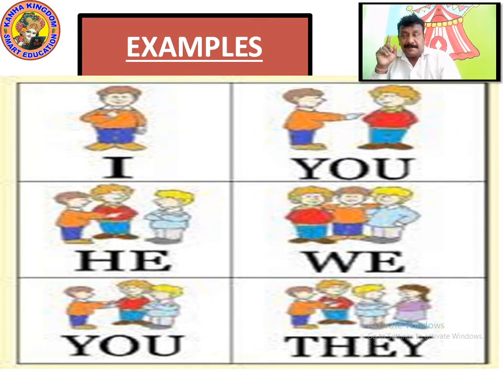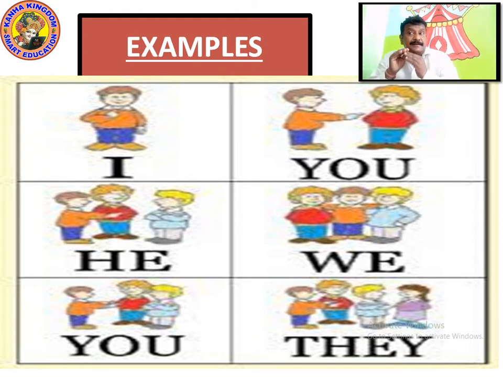And in the fourth example we can see we. In that you can see more than three people. The red one, the orange shirt and the blue shirt which he was addressing. You, he and I. This all came together and it became what? It became W-E, we. We means the guy in the orange shirt is included. You. Now these two people are together, the red shirt and the sky blue shirt. So he is addressing you.